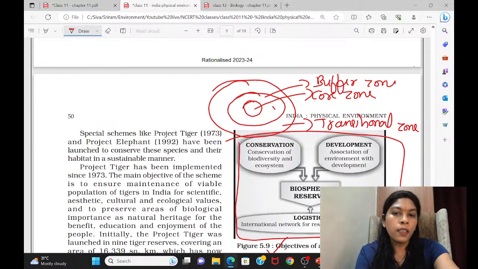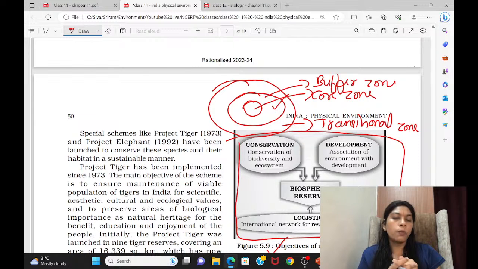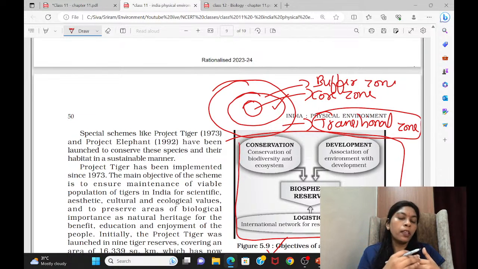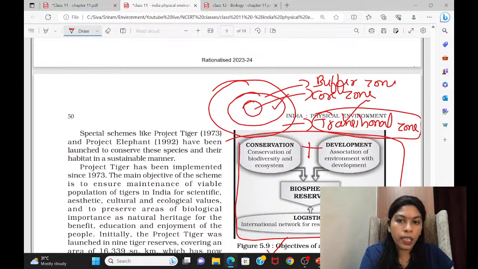But the buffer zone has not only scientific research but educational purposes, and even restricted tourism is allowed inside. But come to the transitional zone: all the activities like the business people, the civil society organizations, the tourism operators, the humans, the forest dwellers, all these people will interact in this zone only. So mainly this is for the upliftment of the people as well as the protection of the animals present inside the biosphere reserve. That's why we call this the transitional zone, and it's very important that we are connecting development with conservation. So the objective itself is conservation and development.